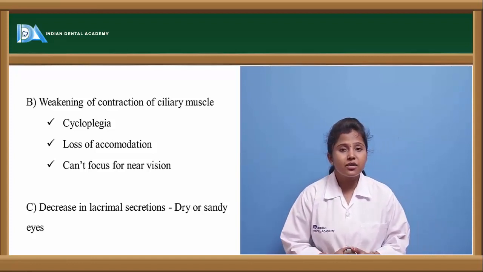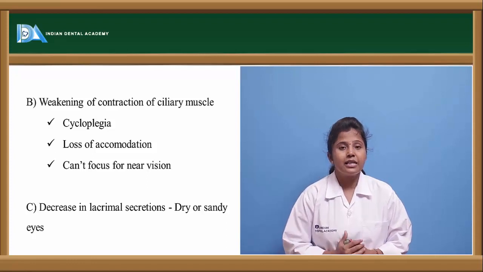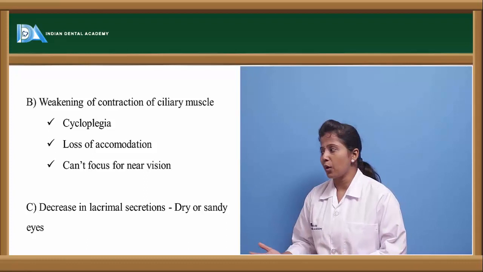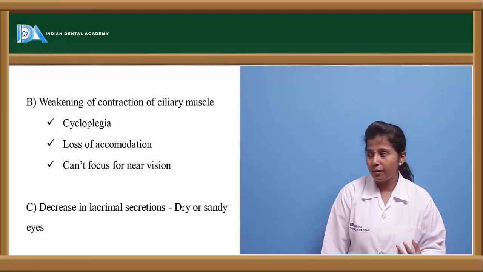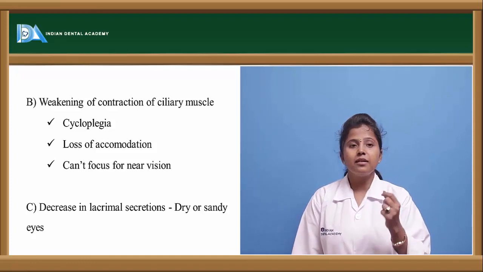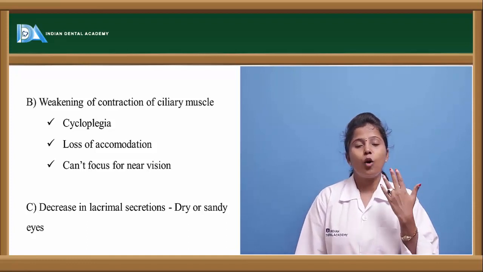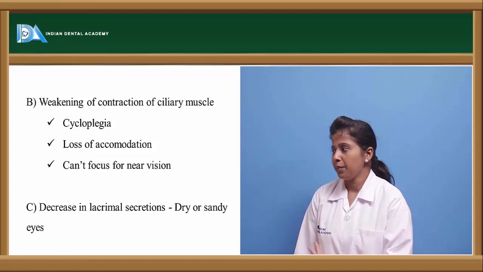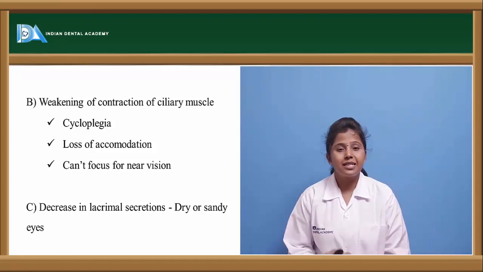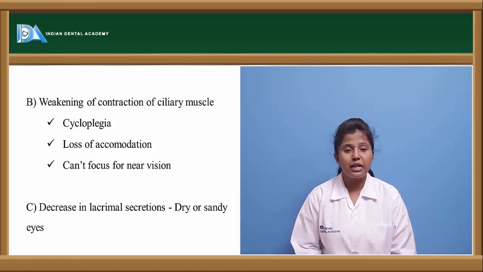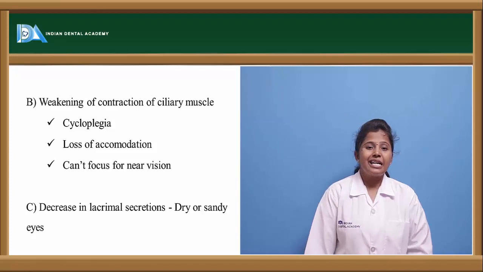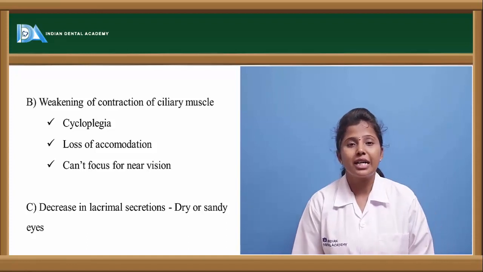If paralysis of the ciliary muscles takes place, the vision will be blurred, there will be loss of accommodation, and the person cannot see objects which are very close. It also causes a decrease in lacrimal secretions, thereby leading to dry eyes.